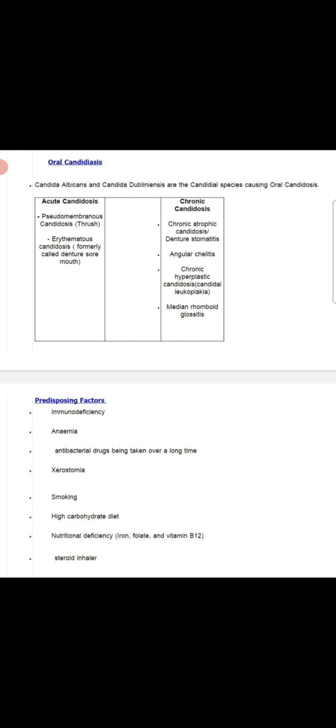Now after classification and types, come to the predisposing factors. In predisposing factors, number one is immunodeficiency. We already know it is an opportunistic infection, so when there is immunodeficiency like HIV, oral candidiasis occurs. Second predisposing factor is anemia.